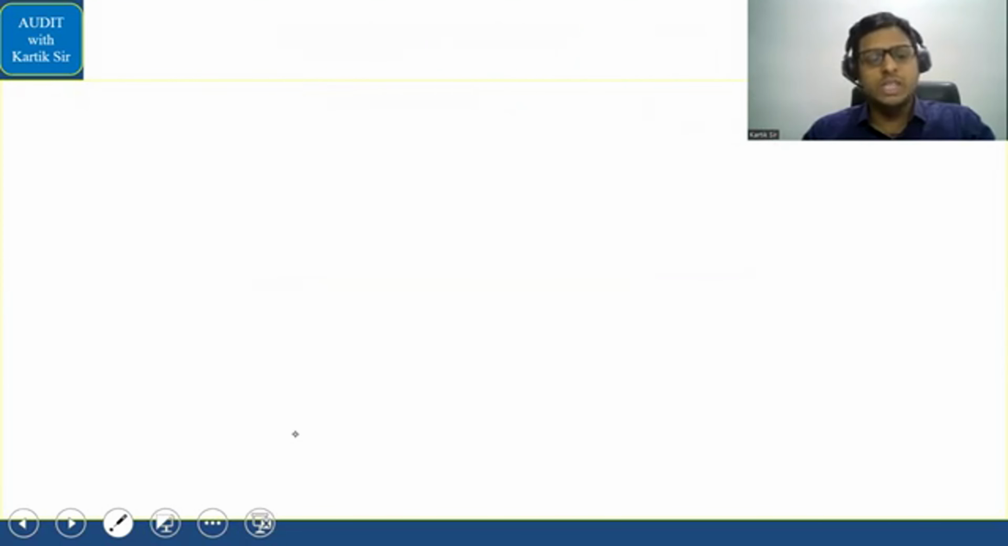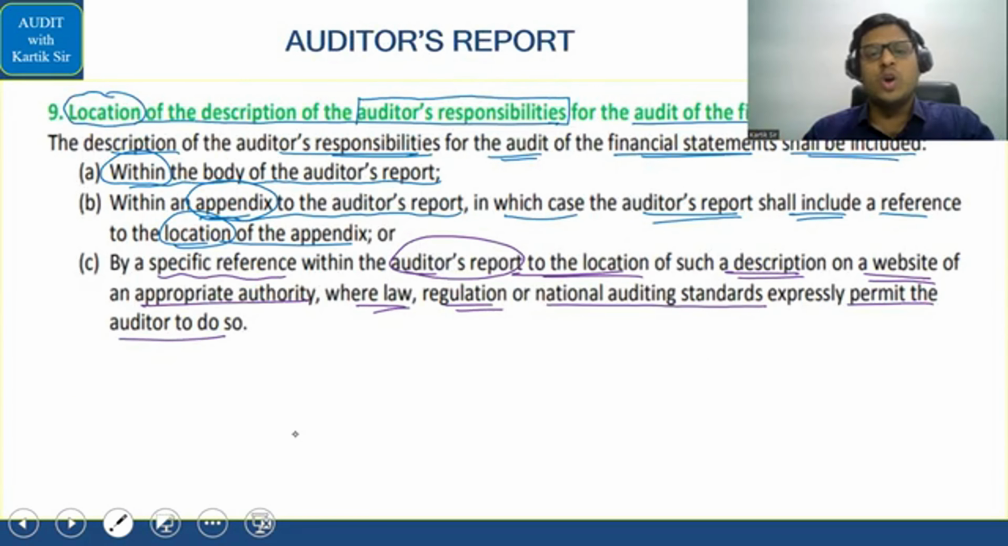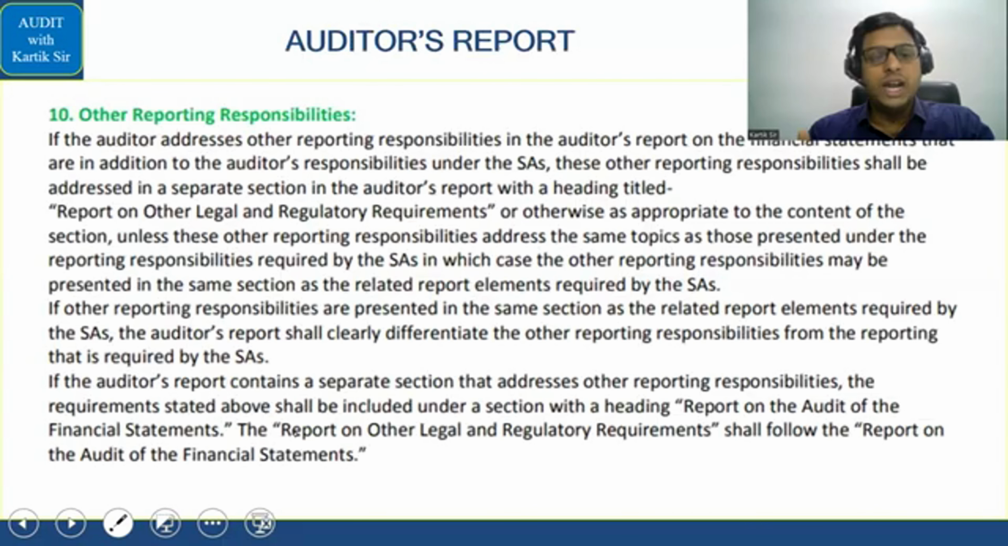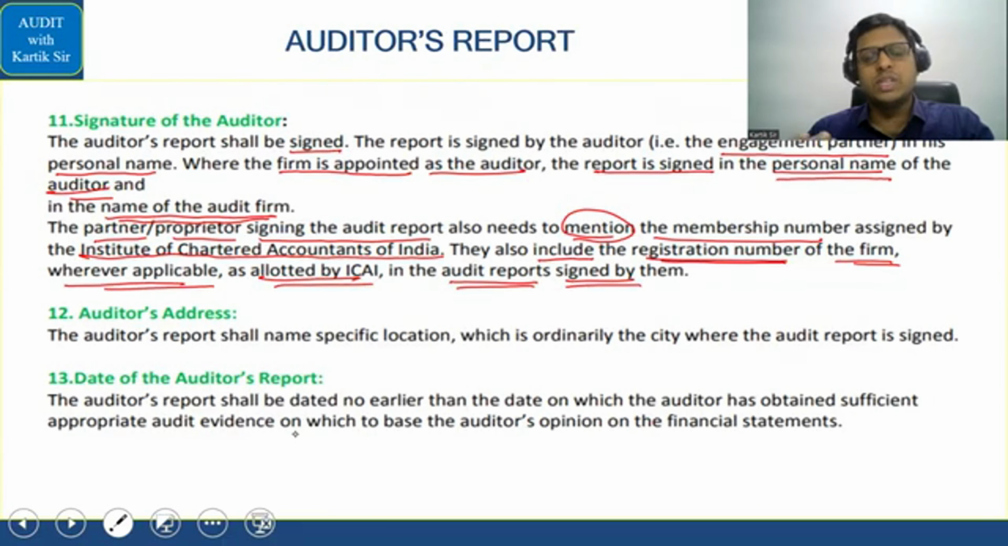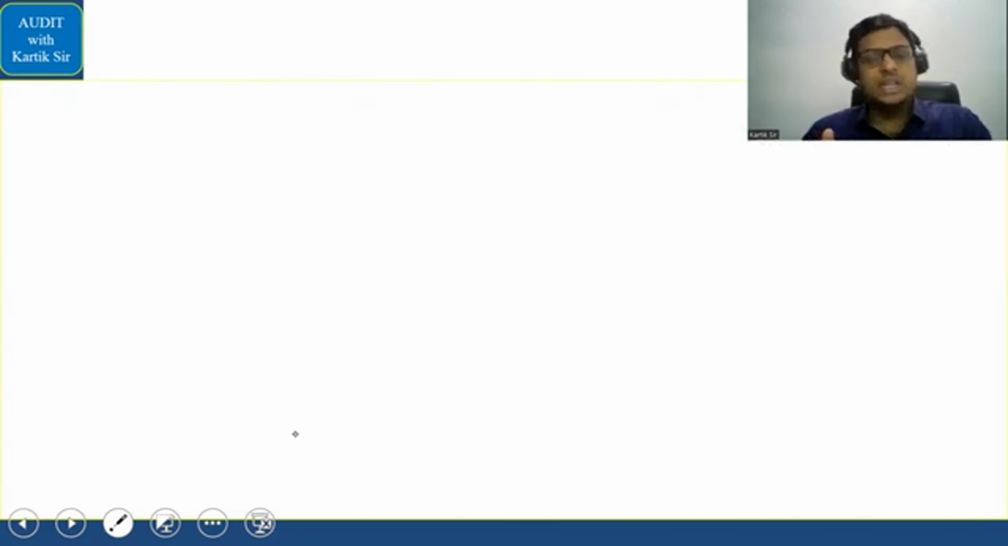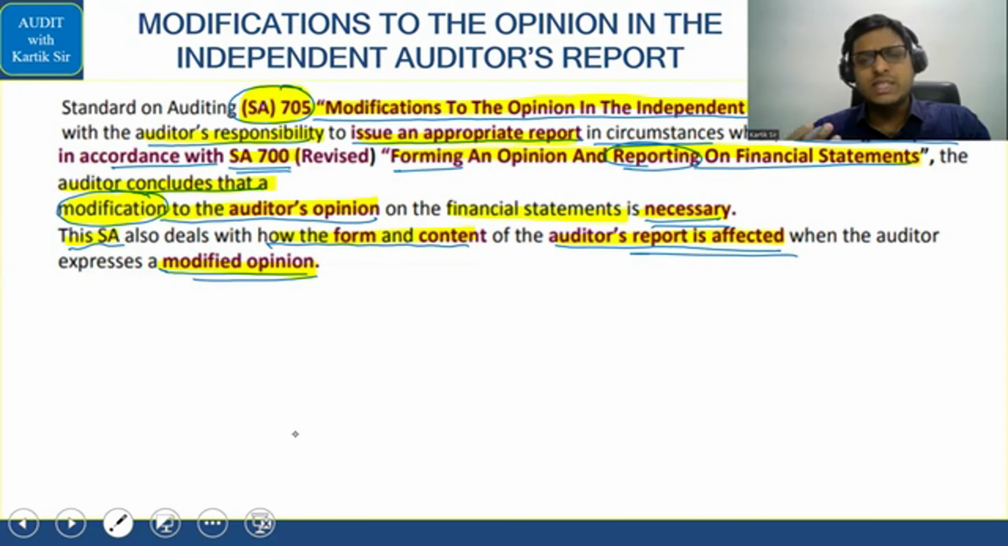Then after that, you have the last areas in relation to the location of the description of the auditor responsibilities, the date of the audit report, the place of the audit report, the signature of the auditor's report. All these things the auditor will check. So you have the signature of the auditor, auditor's address, that is the place of signature, and the date of the auditor's report. That all we have to give in the audit report. That is SA 700.